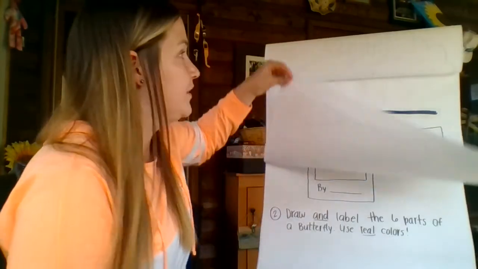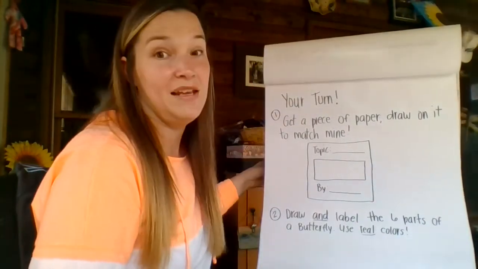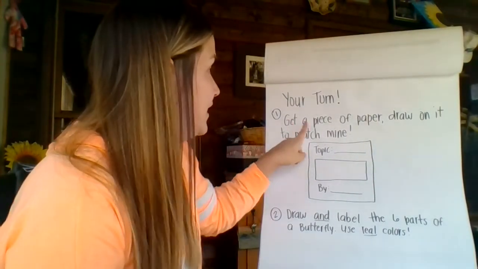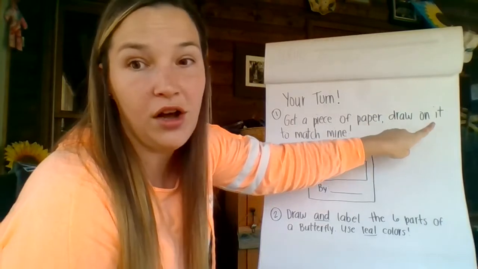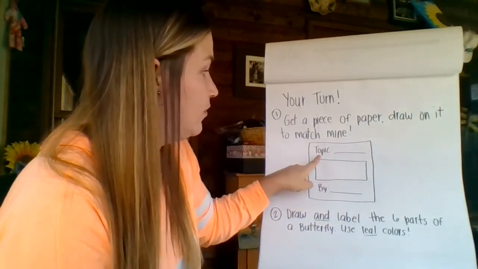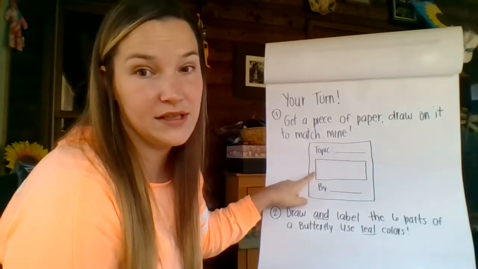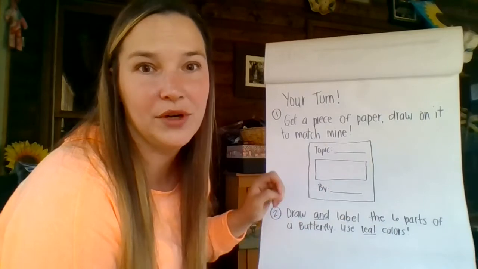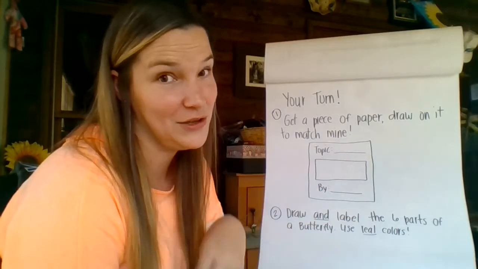So now, here's your job, okay? It's your turn. First thing I need you to do is to get a piece of paper and draw on it to match mine, okay? So this could be your piece of paper. I want to see the topic. I want to see the square for your picture, and I want it to say by with your name. Remember, it's not going to say my name. It's going to say your name.